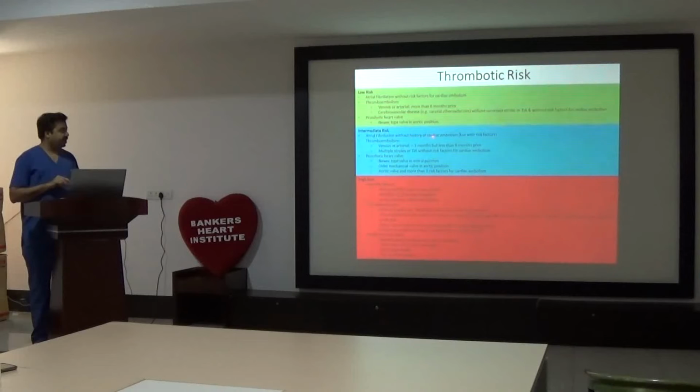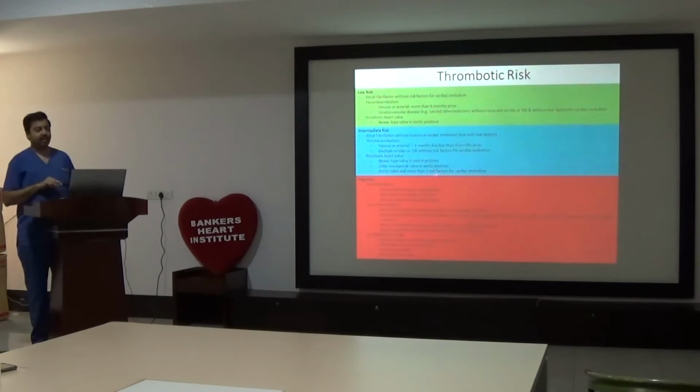If there is any history of cardiac embolism in the past with atrial fibrillation, it comes under intermediate risk. Atrial fibrillation with a prosthetic valve, whether in mitral, aortic or tricuspid position, any position, will come under high risk. History of cardiac embolism, high risk. Rheumatic mitral valve disease, high risk.